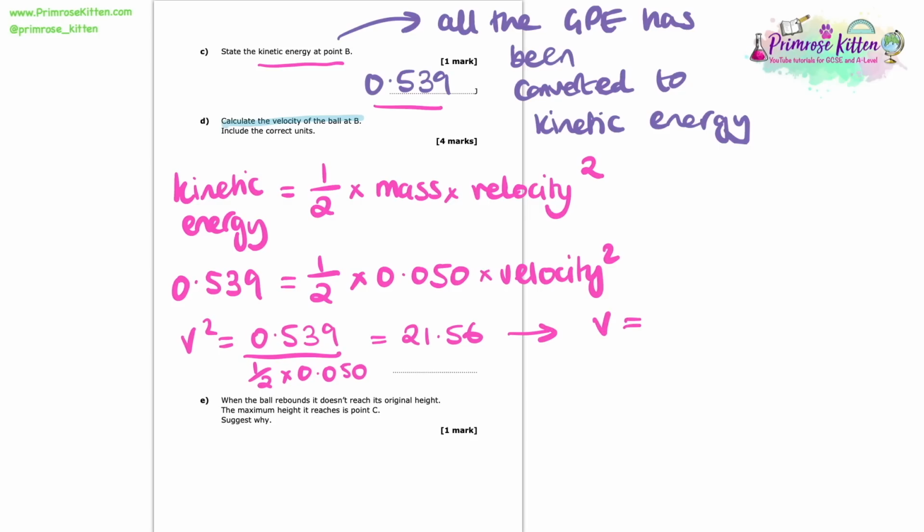To get the v on its own though, because don't forget that was just velocity squared, not velocity, we need to square root the 21.56. Now putting that into my calculator, I find that the velocity is equal to 4.64, and of course we need to write down the correct unit. Because this is a velocity, it's going to be meters per second.